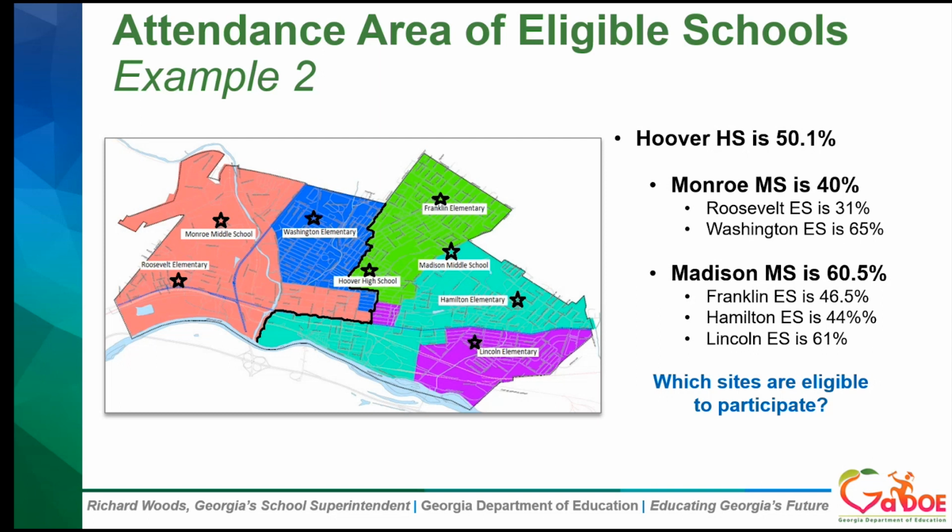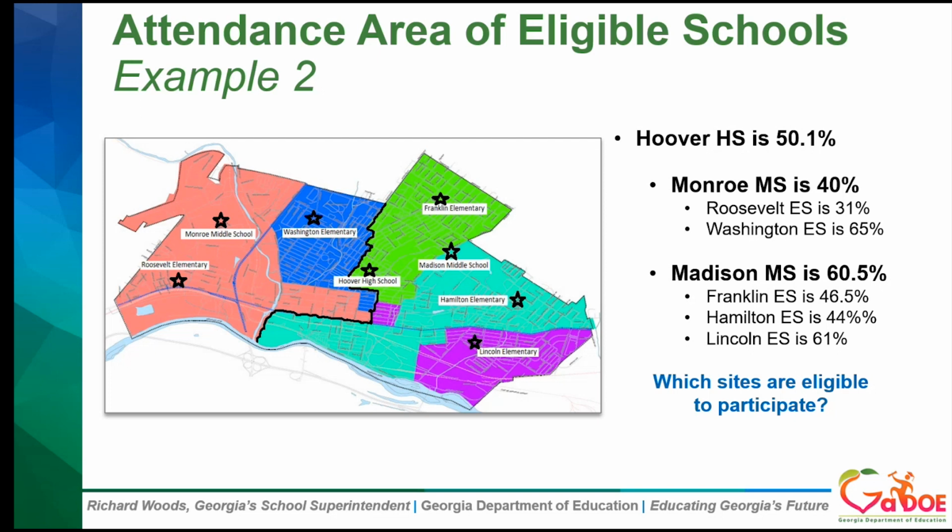So like I said, the entire map is the attendance area for the high school. The black line down the middle shows the attendance area for each middle school, and the colored sections are the different elementary schools. Roosevelt Elementary School and Washington Elementary School are in the attendance area of the Monroe Middle School. And then Franklin Elementary, Hamilton Elementary, and Lincoln Elementary are in the attendance area of the Madison Middle School.